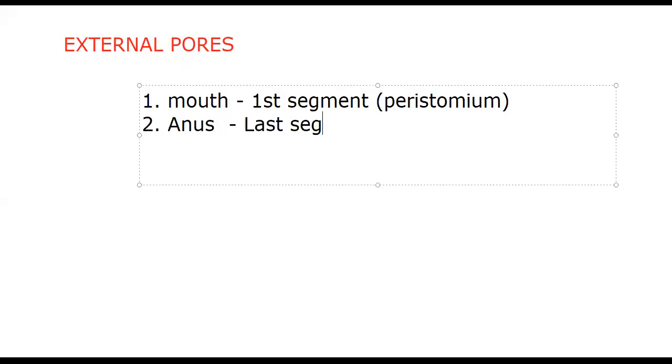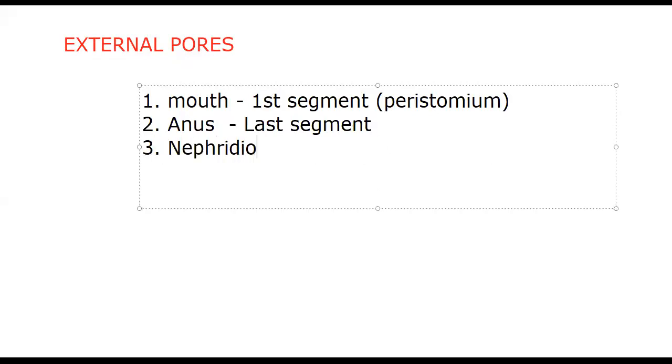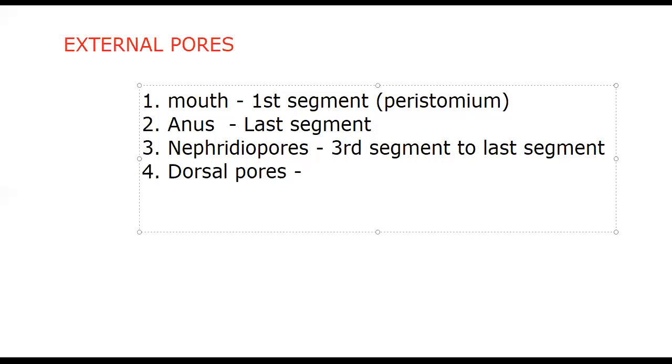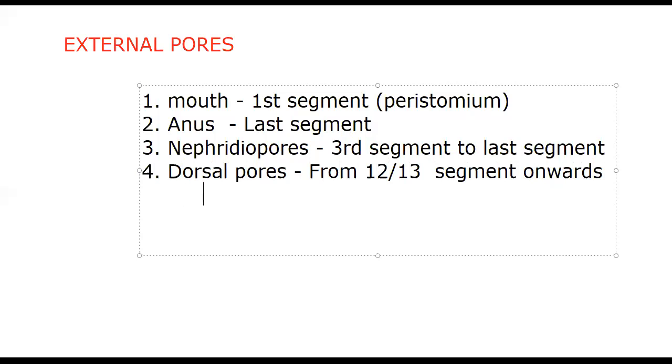Next, anus: last segment. Next, nephridiopores are present from the third segment to the last segment. Next, the dorsal pores: from between the 12th and 13th segment onwards, the dorsal pores start and continue till the end.